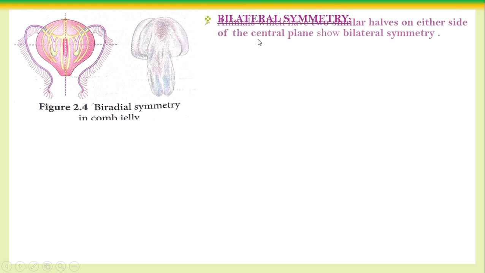Take an apple for example. From the top we make one cut like this, and another cut like this. Only along those two planes of axis can we cut into two equal halves. One is longitudinal sagittal and the other longitudinal transverse. That is called biradial symmetry. Okay, the third one, sir, what is it? Bilateral symmetry.